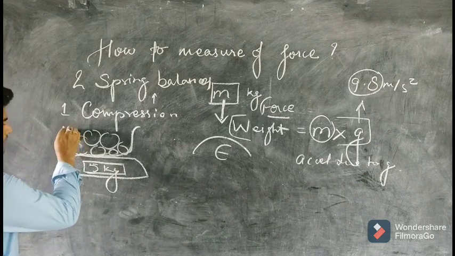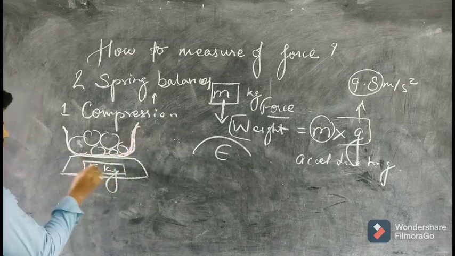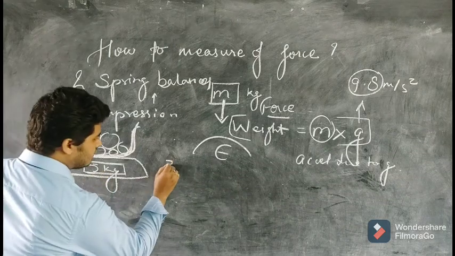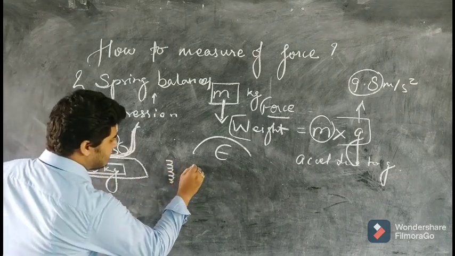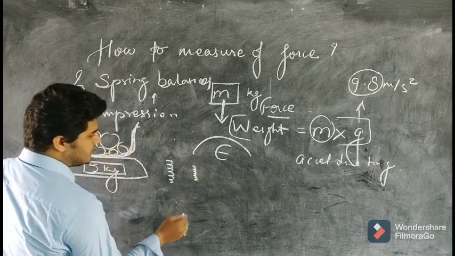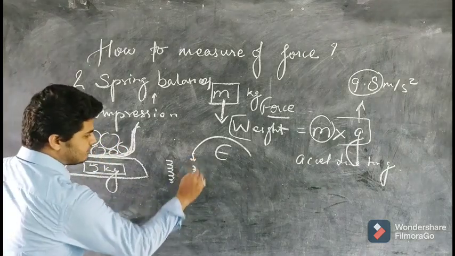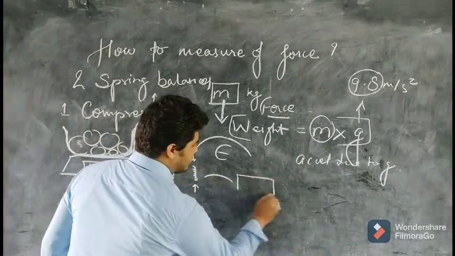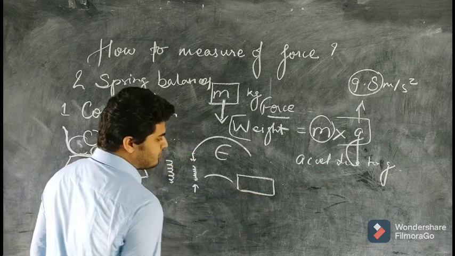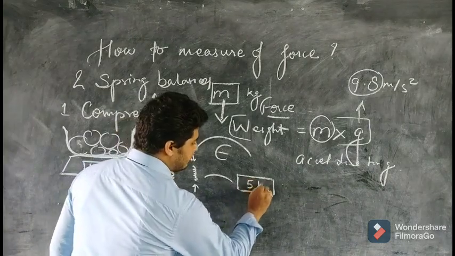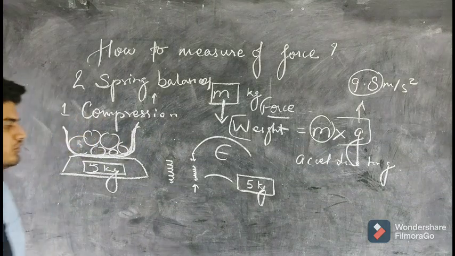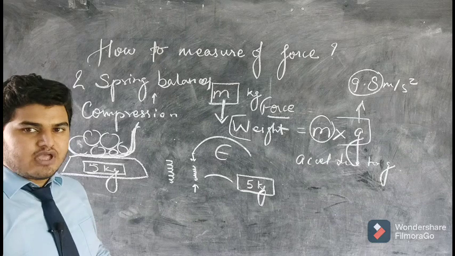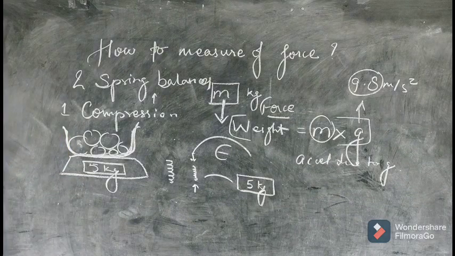How is that calculated? The load which is kept on the pan is attached to a spring inside, and that spring gets compressed. That compression of the spring is calibrated and displayed on a digital display, and it tells us how much the spring has compressed and, according to the compression, how much the weight of the object is. This is how a compression spring balance works, and it tells us the mass.